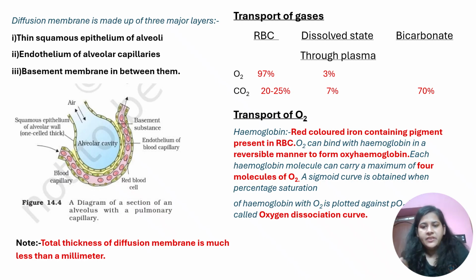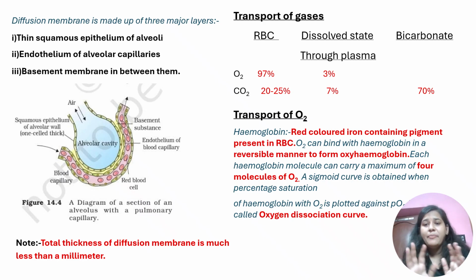In oxygen, obviously, there is no bicarbonate seen. Maximum is taken by RBC, so 97%, and only 3% is taken up by the plasma. You need to remember these values. They give you these values. For carbon dioxide, RBC 20 to 25%, plasma 7%, and the maximum amount of carbon dioxide is carried as bicarbonate, which is 70%. Okay. You need to remember this value.